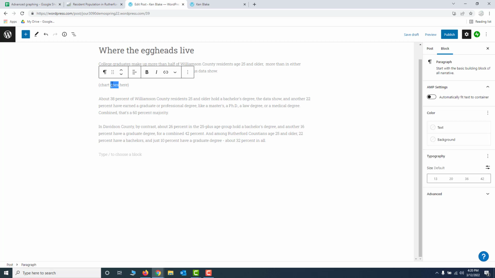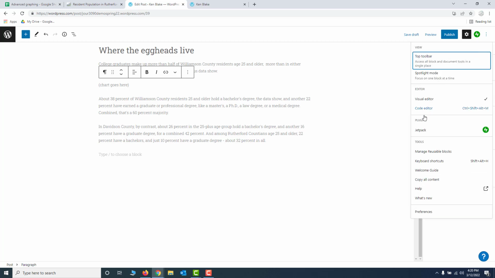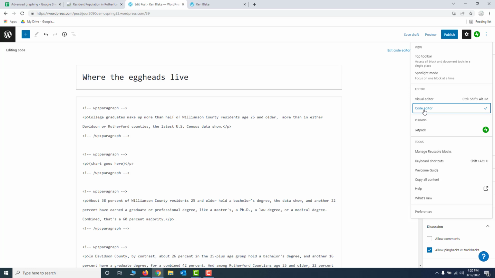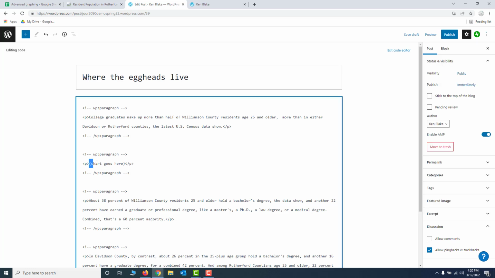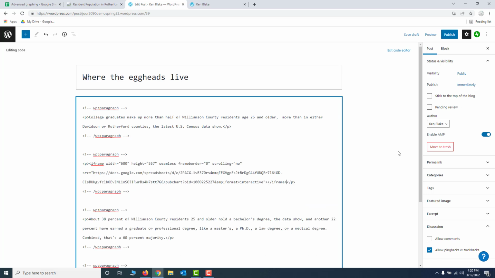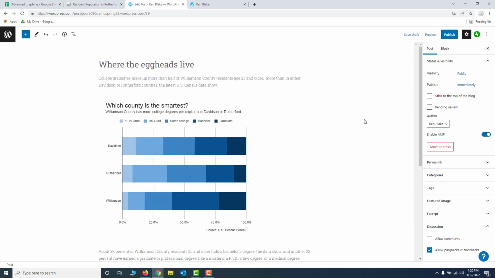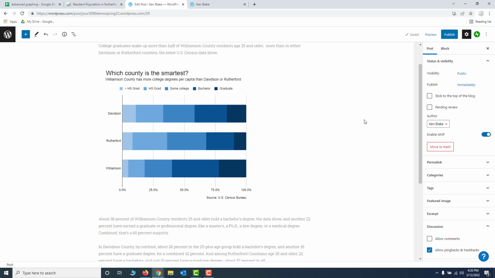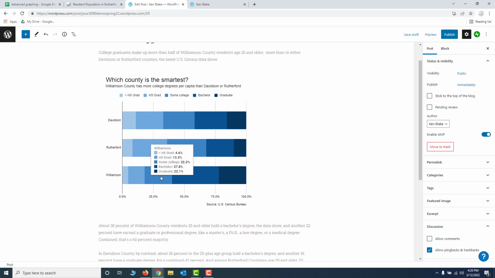I can't just paste it here. If I do that, I'm just going to get the embed code as text. I need to switch to the code editor, which I do by finding these three little dots here in the upper right corner next to the green icon there, and choose code editor, and then go find my target right there. See, it says chart goes here. Replace that with the embed text, and then exit the code editor. And when I do that, there's my chart. Okay, and you can see it's nice and interactive and all that sort of thing.